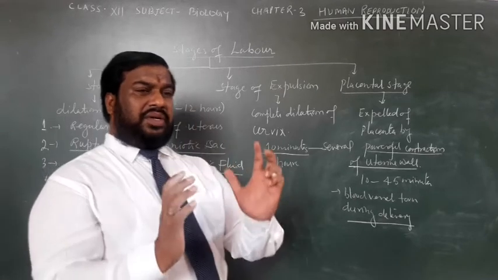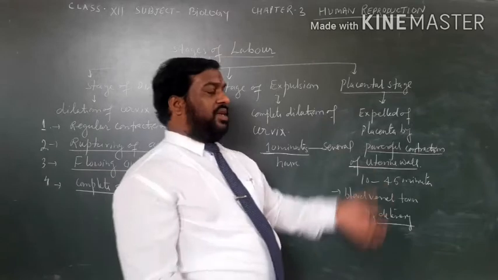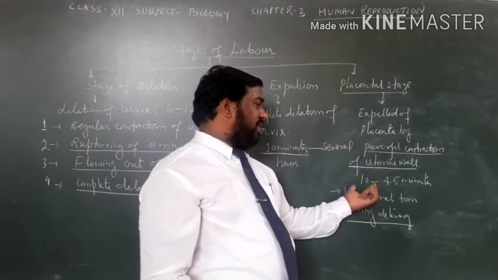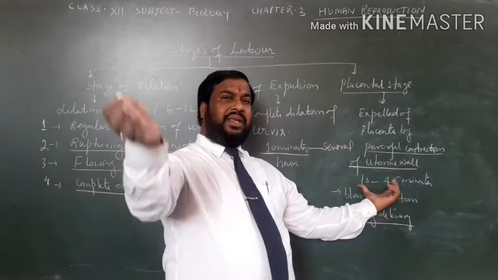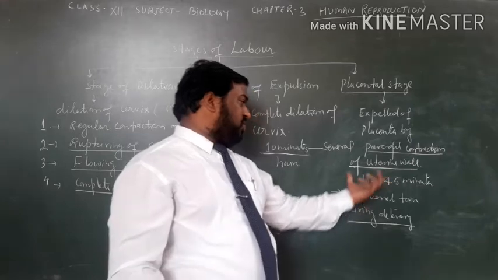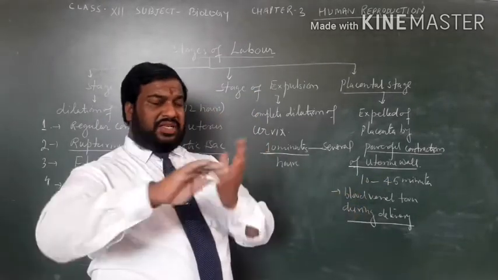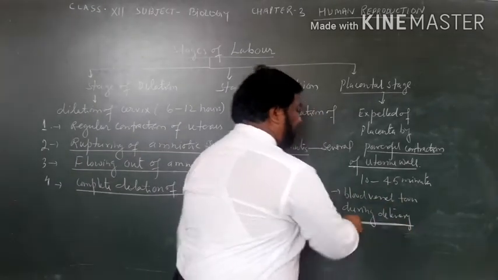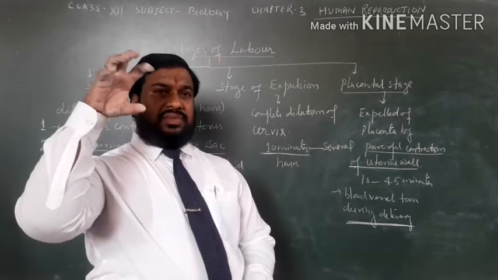Here the uterus makes powerful contractions, that is why the placenta is expelled out. It takes about 10 to 45 minutes, this is the timing for expelling the placenta. During this stage, several blood vessels that were torn during delivery are closed. So these are the stages of labor.